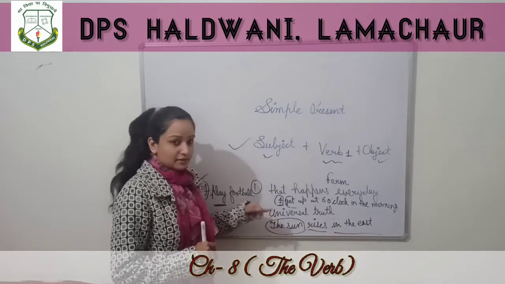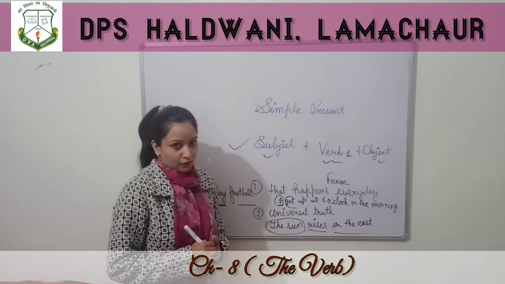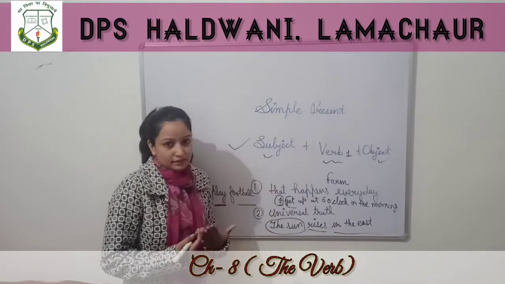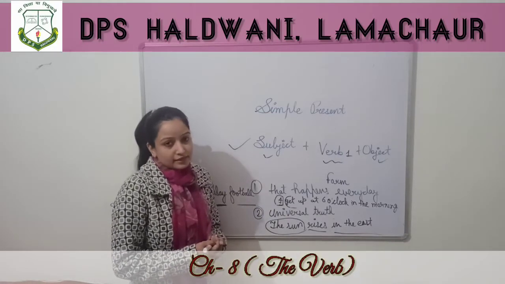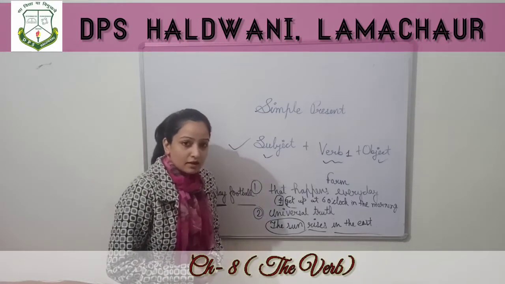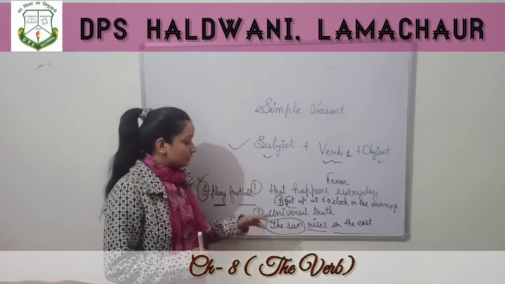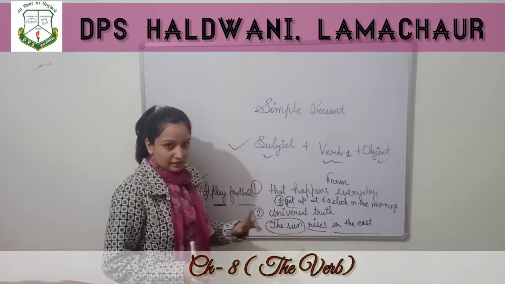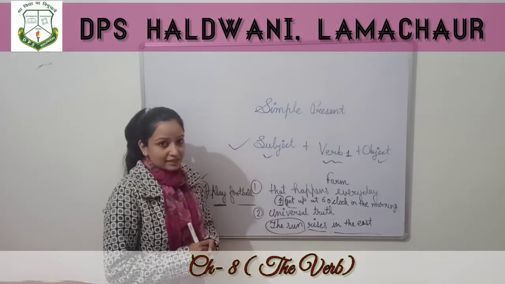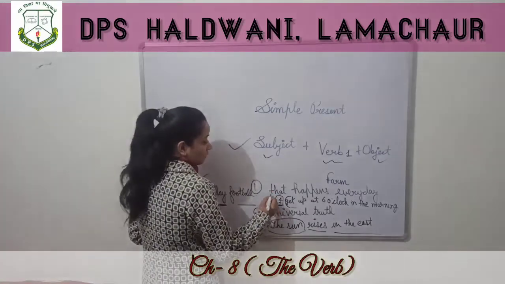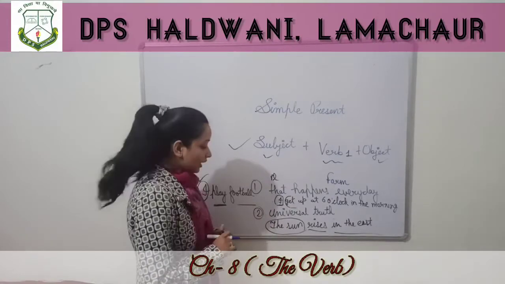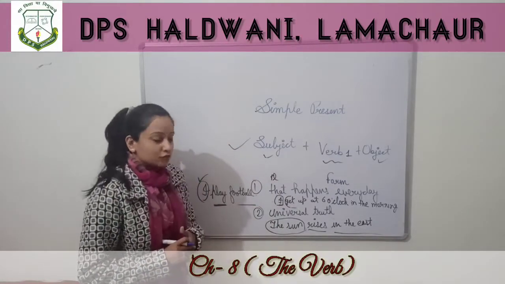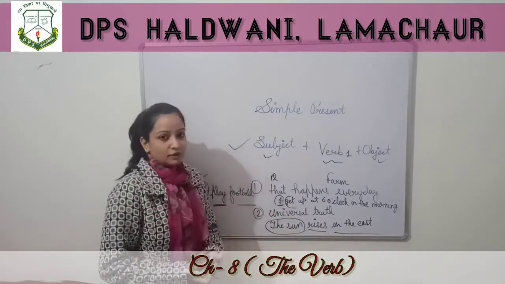Even though I am only a single person, I is used as a plural pronoun. So here the subject is I, which is plural. PL means plural. So the verb will also be plural.